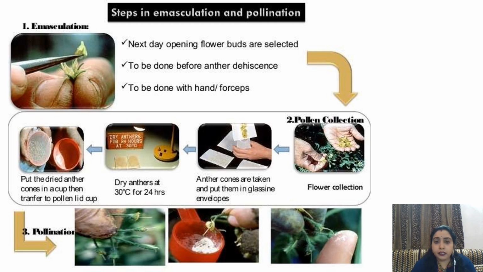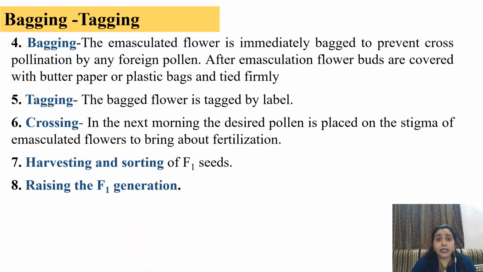Flowers are collected and the anther cones are taken out, then they are dried at 30 degrees centigrade for 24 hours. Then put the dried anther cones in a cup, then transfer to the pollen cup, and the process of pollination is made with the help of hands. Bagging and tagging: the emasculated flower is immediately bagged to prevent cross-pollination by any foreign pollen, because pollen grains are found suspended in the air.